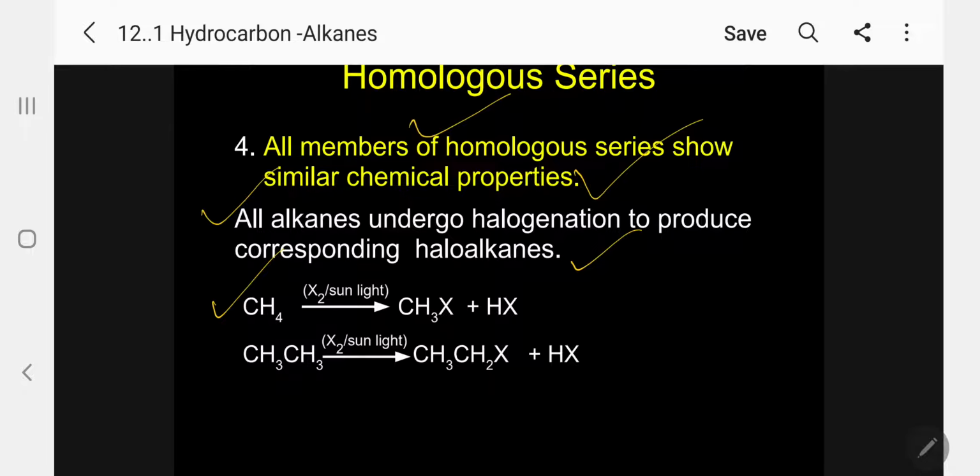The simplest example, methane on halogenation, say for example chlorine in presence of sunlight, will give methyl chloride and HCl. The same way, ethane in presence of chlorine and sunlight gives ethyl chloride and HCl. So here I have given the general formula; X may be chlorine, bromine, iodine, etc. Kindly follow.